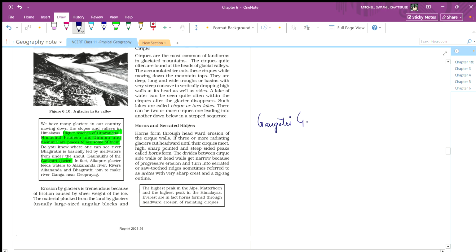Gangotri Glacier makes the Bhagirathi River, and Alkapuri makes the Alkananda River.